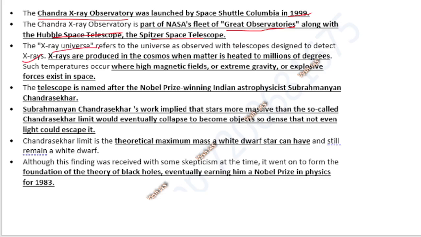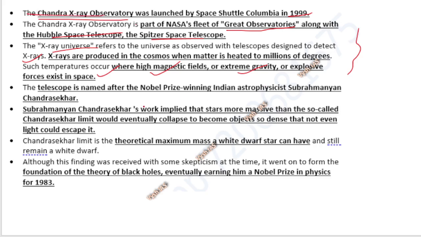Okay, these things. So the X-ray universe refers to the universe as observed with telescopes designed to detect X-rays. And then the high temperatures I told you about, high magnetic fields, extreme gravity, explosive things, any things which happen in space, these things will be detected by this telescope. Now why is this name like this, Chandra?